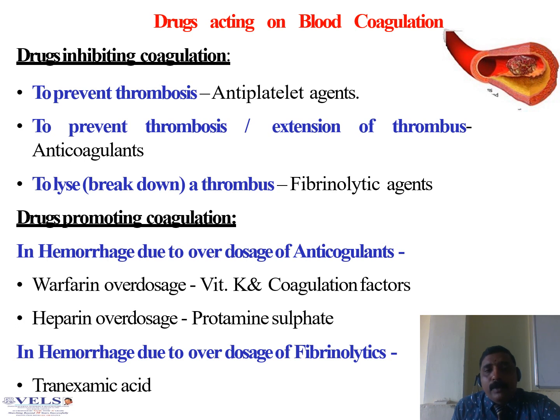What are the drugs promoting coagulation? In hemorrhage due to overdosage of anticoagulants: in case of warfarin overdosage, you can administer vitamin K as well as coagulation factors. In heparin overdosage, you administer protamine sulfate. In hemorrhage due to overdosage of fibrinolytics, you administer tranexamic acid to the patient.